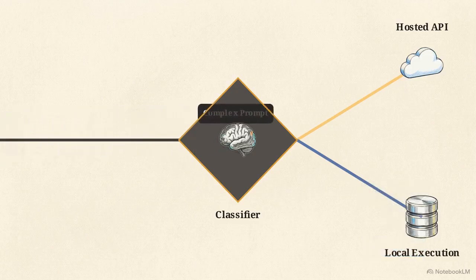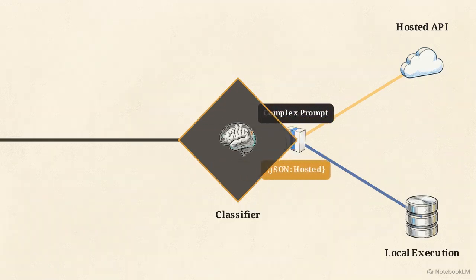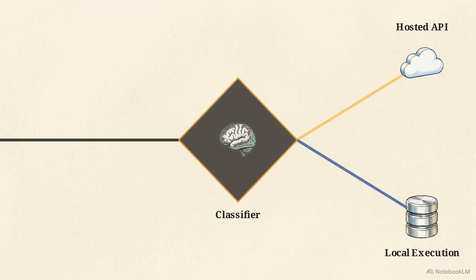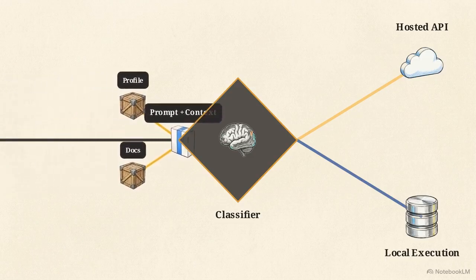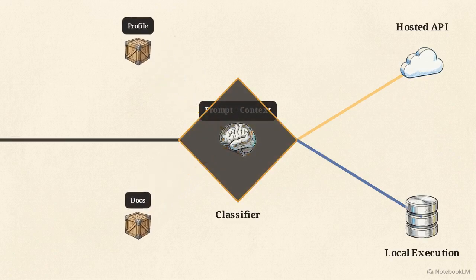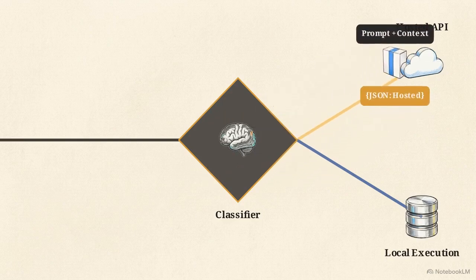If the payload flags a multi-step reasoning task or complex persona generation, it forwards the query upward to a hosted cloud model. This classifier also performs context optimization. If the JSON payload determines that large reference documents or extensive psychological profiles are unnecessary for the question, the system actively strips them from the prompt before routing.